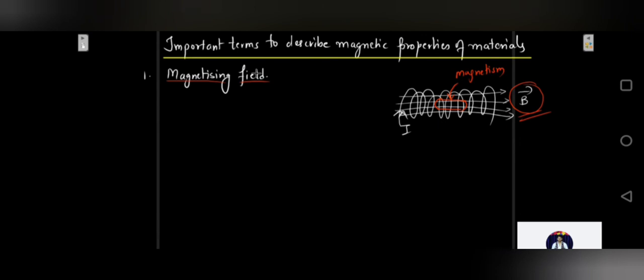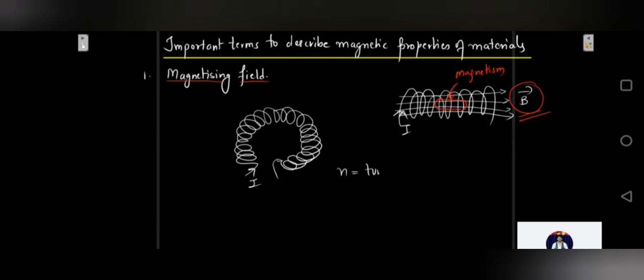This is the first term. For example, one more example I will give you: a toroidal solenoid. A toroidal solenoid is a solenoid in a circular shape. Consider a toroidal solenoid carrying a current I, with n number of turns per unit length, placed in vacuum.